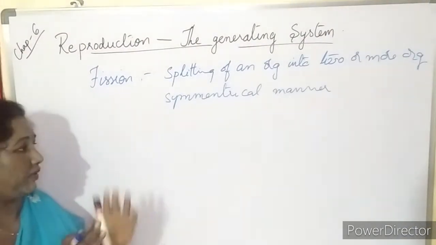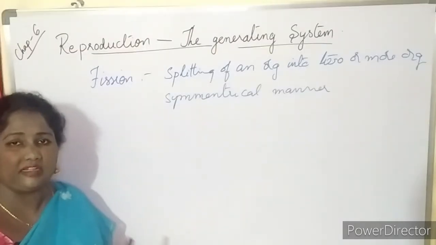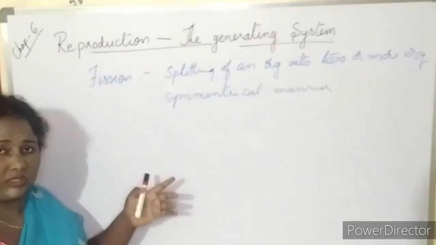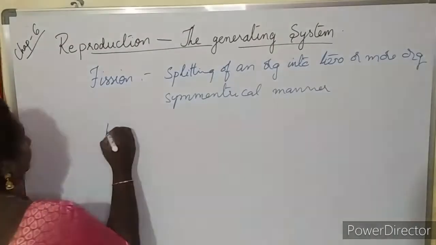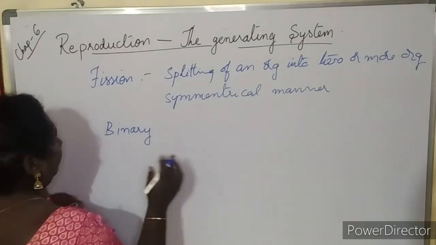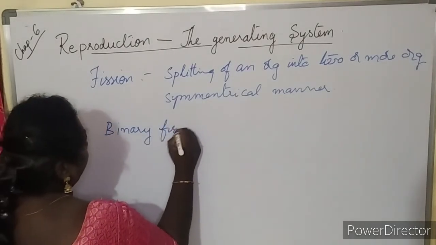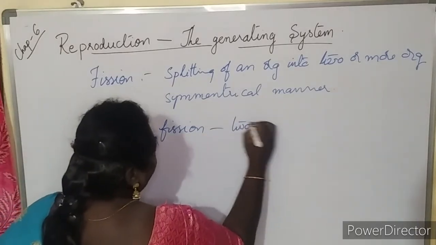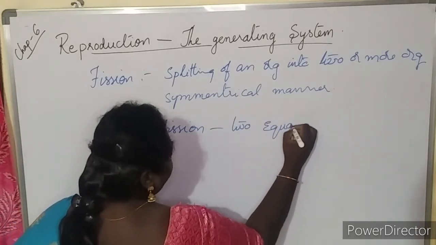The organism here divides into two in an equal symmetrical manner, and if it divides into two equal halves, it is called binary fission. So here two equal halves are formed.